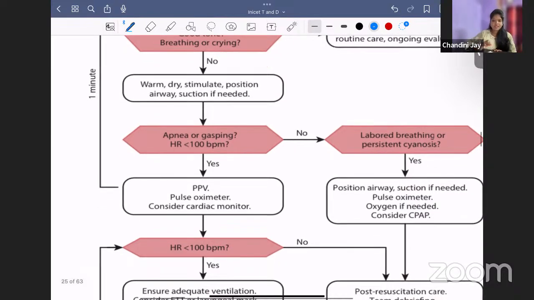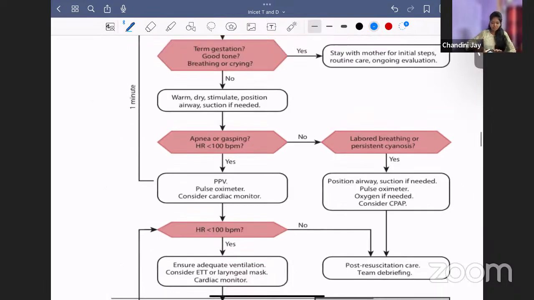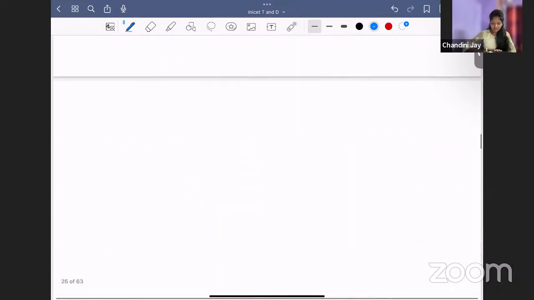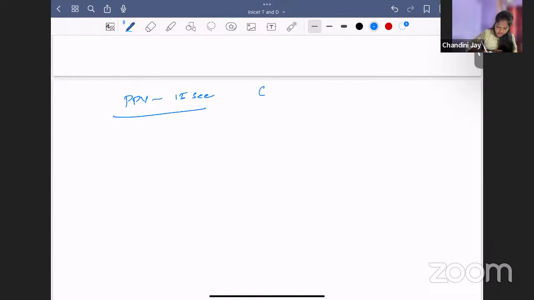If there is no increase in heart rate, the next thing you do is ventilatory corrective measures. When heart rate is less than 100 beats per minute, you start positive pressure ventilation, give it for 15 seconds and then assess the baby. If there is no increase in heart rate, you do corrective measures. What are the corrective measures? The mnemonic is MR SOPA.